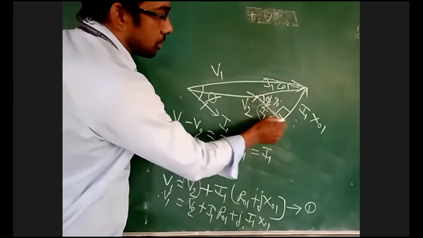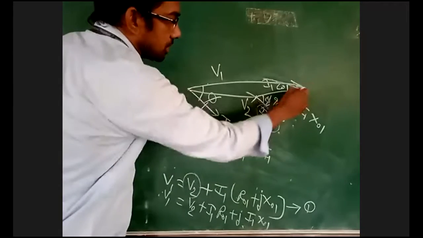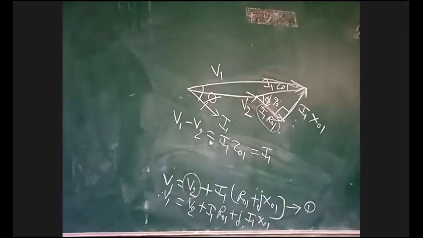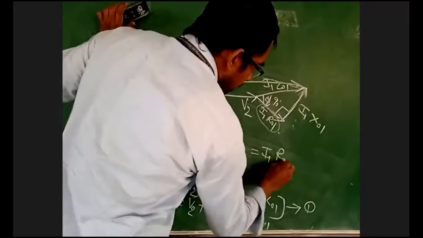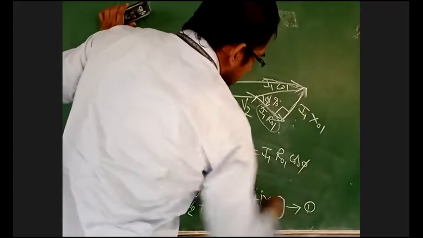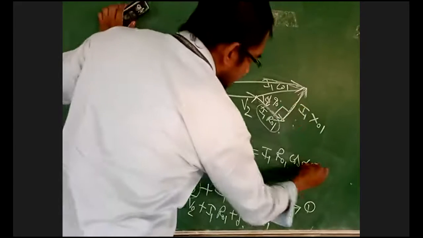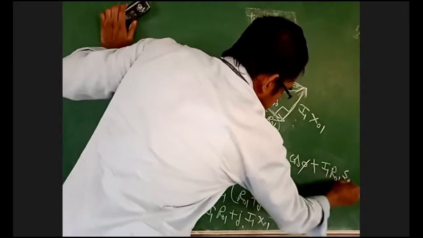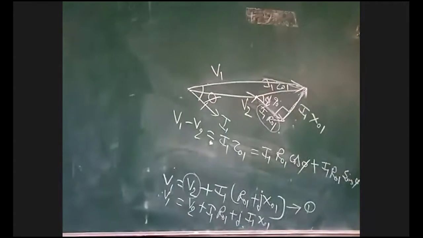This is the horizontal component, and this will be the vertical component. Horizontal component is I1 R01 cos phi. Vertical component is I1 R01 sin phi.